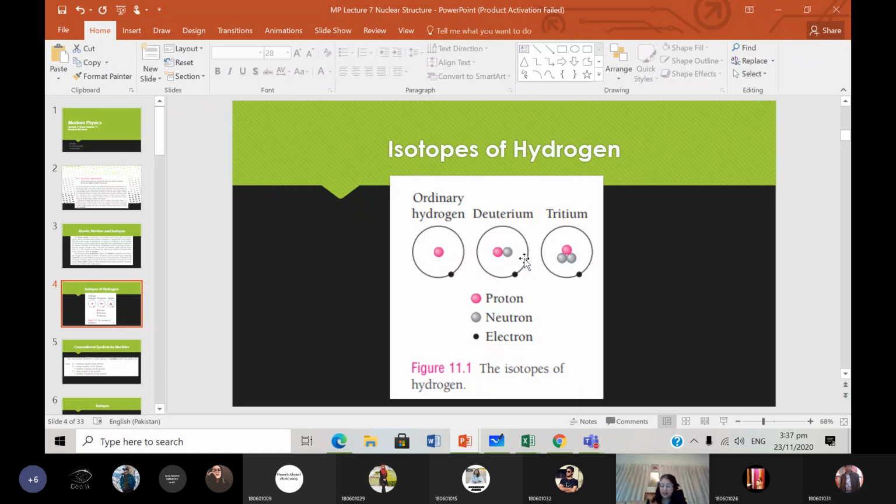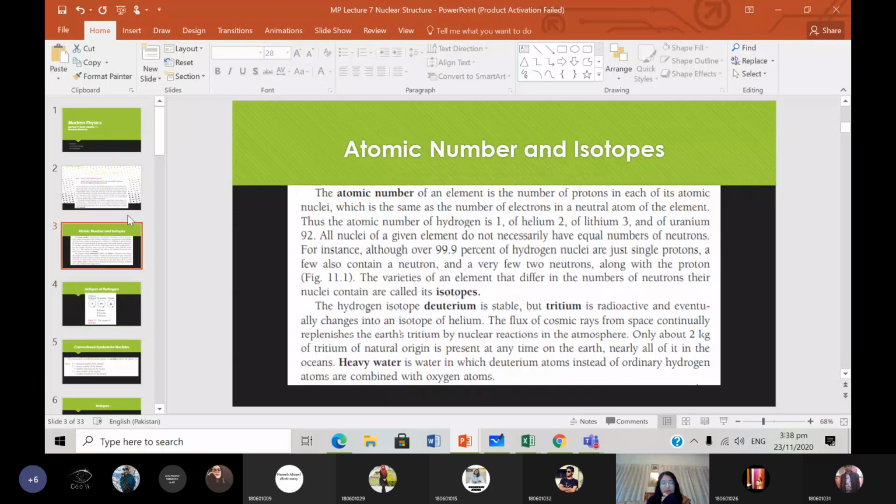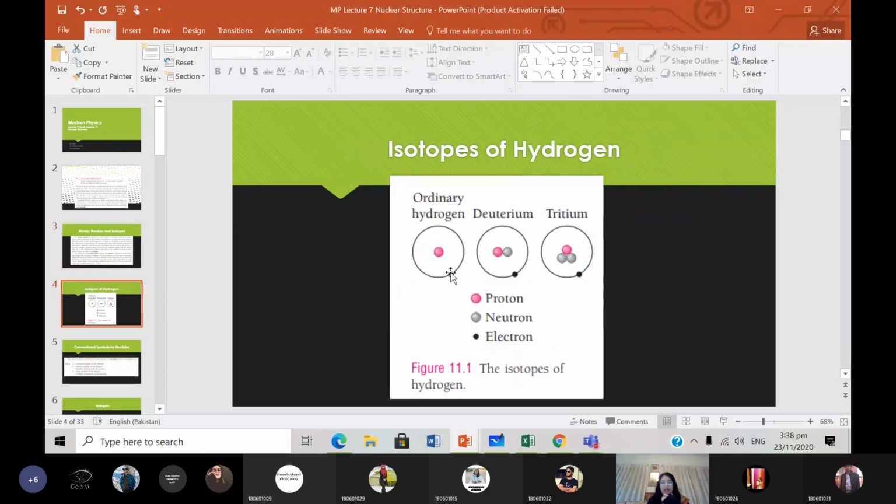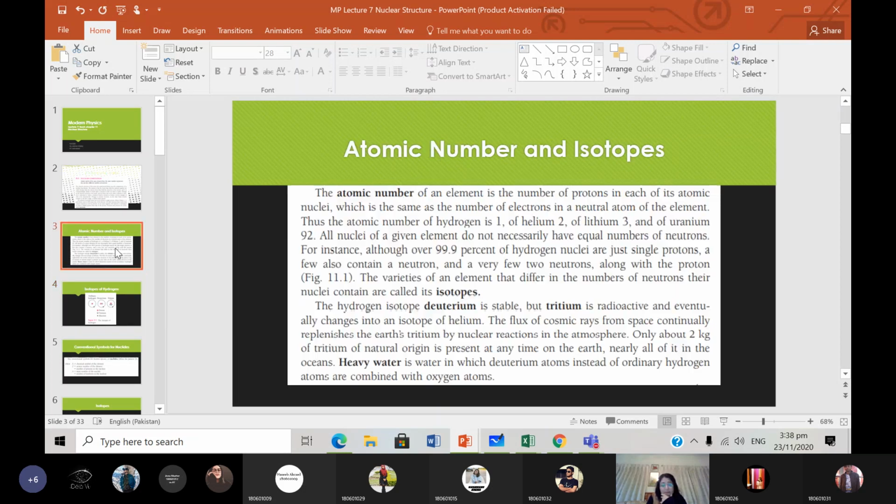So isotopes can contain different numbers of neutrons, but they will always have the same number of protons because we're considering the same element. One particular element will always have the same number of protons, basically. Okay? And if you consider, here there is one electron, if an electron is added to this, that will be an ionized version of the hydrogen atom, okay? That'll be an ionized hydrogen atom. If you remove this electron, that will also be an ionized hydrogen atom. Okay? So we talked about ionization energy in the previous PowerPoint. But anyway, here we're talking about isotopes, okay?